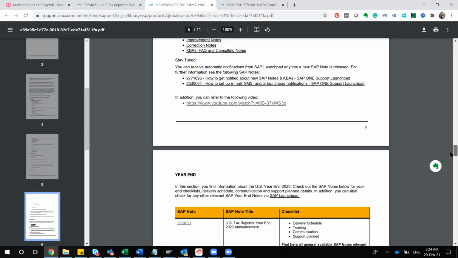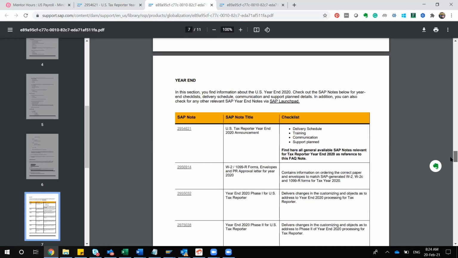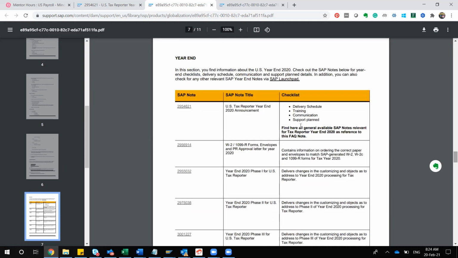Other than that, there is a series of notes SAP releases every year end. It makes our life easier. From the sequence of notes they have given, most, 70 to 80% of things are inbuilt. When I say inbuilt, that means as soon as you apply those patches, automatically those changes will be done in your system. You do not have to do much from a configuration point of view. But from a testing point of view, a lot of activities, because it requires a lot of testing.